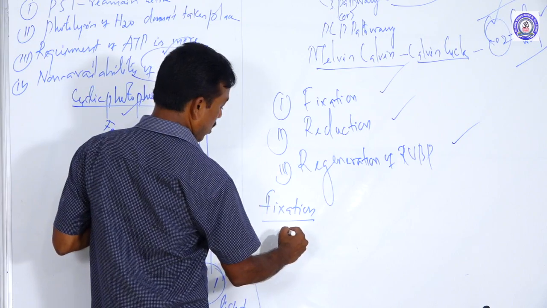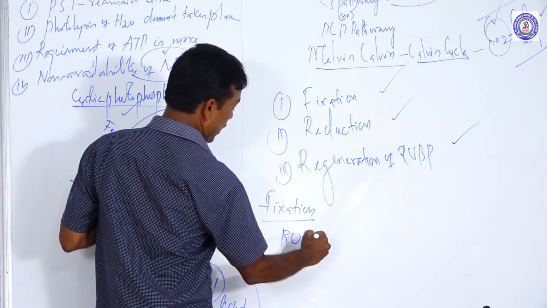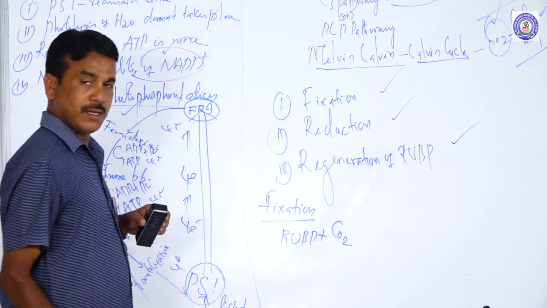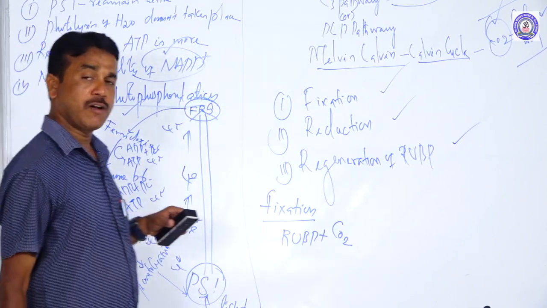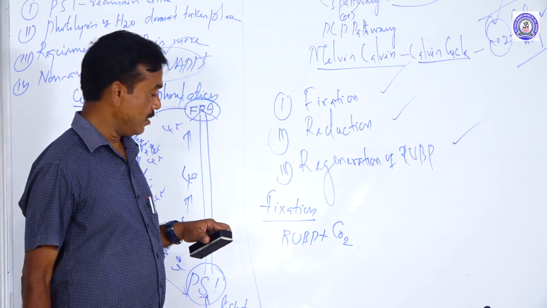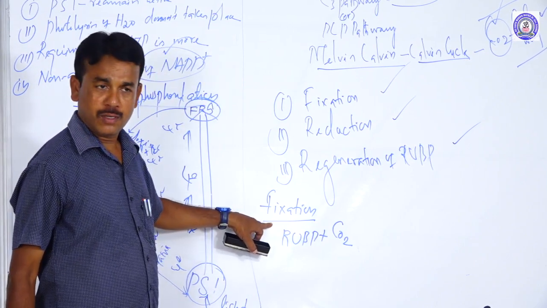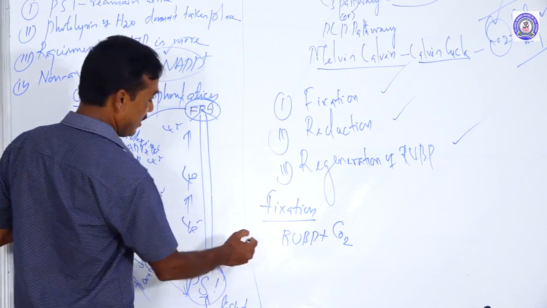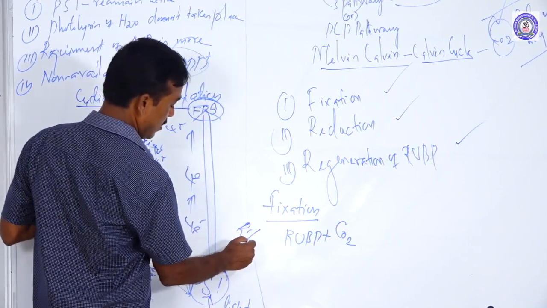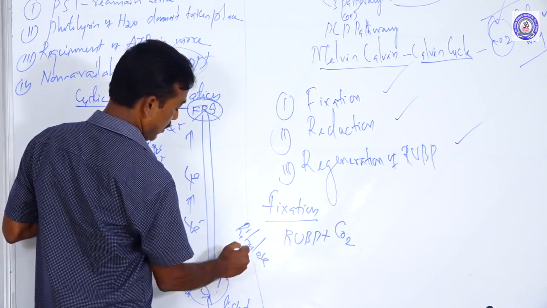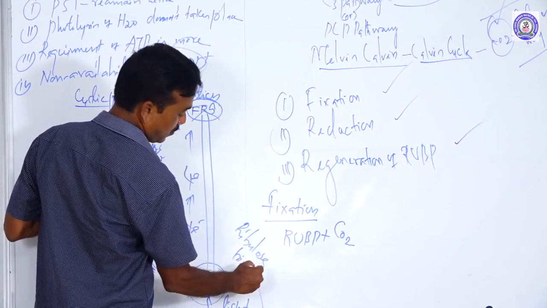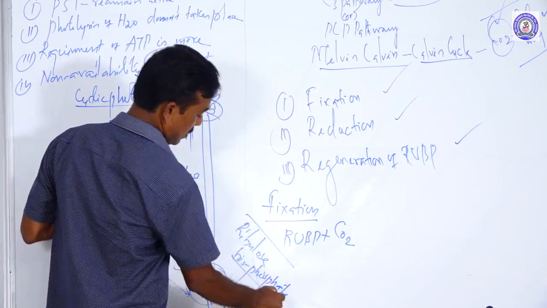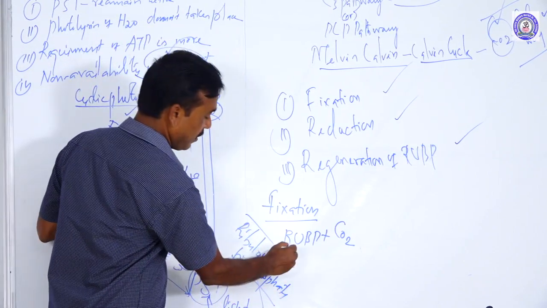So RuBP obtains easily available atmospheric carbon dioxide. What is RuBP? Ribulose bisphosphate. This is a 5 carbon compound.